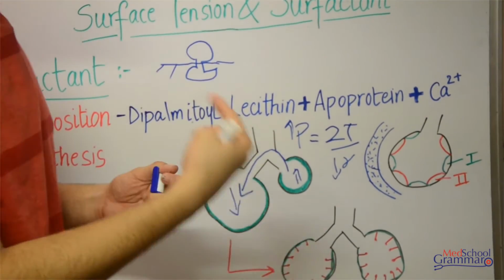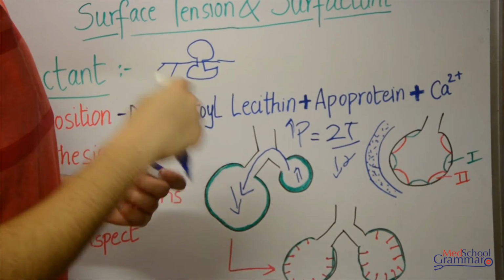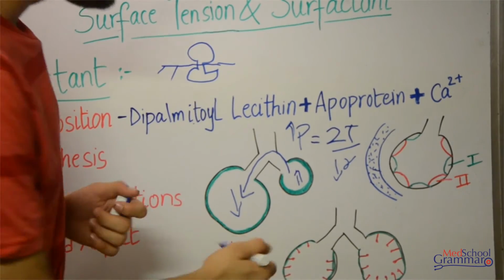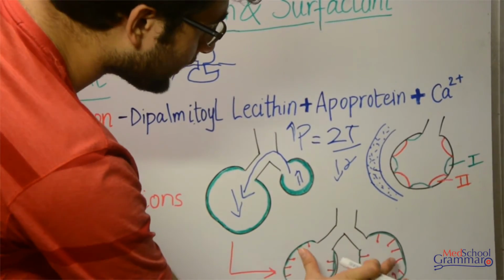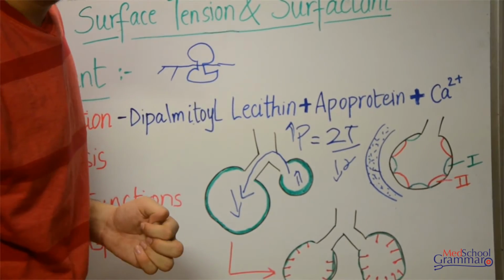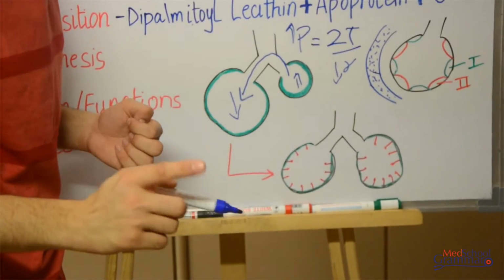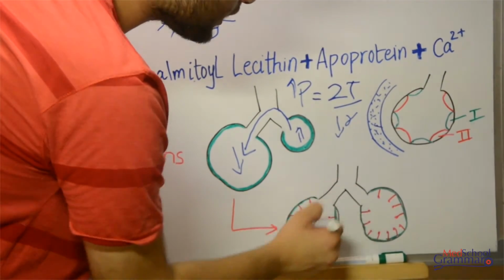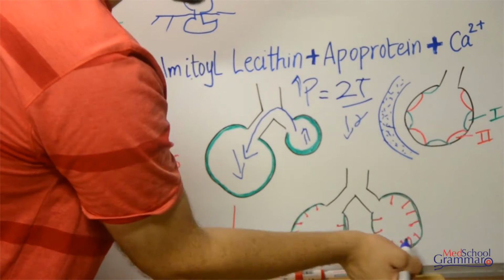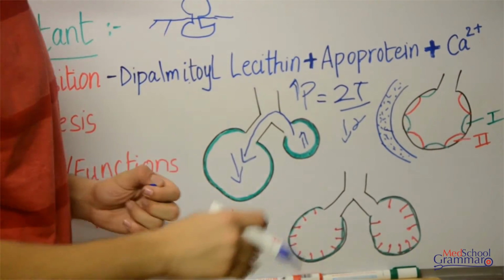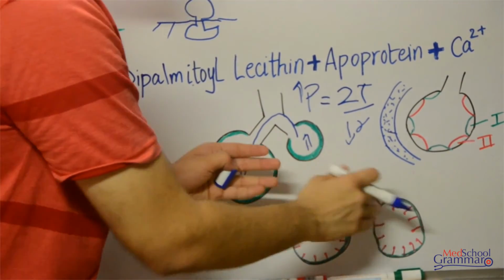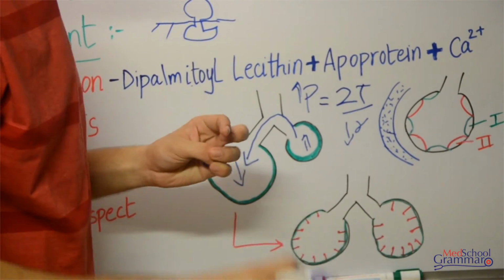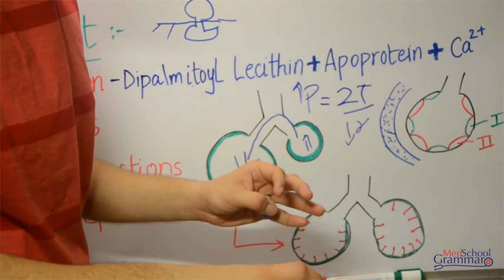So to prevent that, how does surfactant help? If you remember, I said the surfactant increases the mean alveolar radius. If it increases the mean alveolar radius, it means that the two different alveoli would have almost the same size. If the size is almost the same, then the pressures would also be the same. Since the pressure is the same, there is no transport of gas from one alveoli to the other. That way the radius remains the same, the pressure remains the same, and the alveoli sizes are maintained at a constant level, thus they are stabilized.